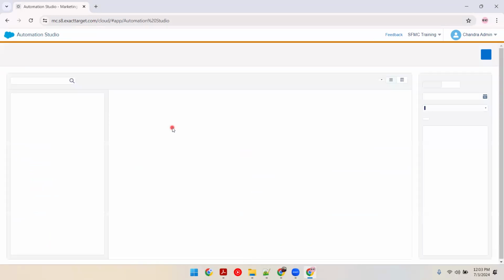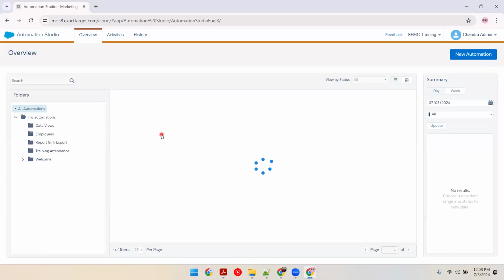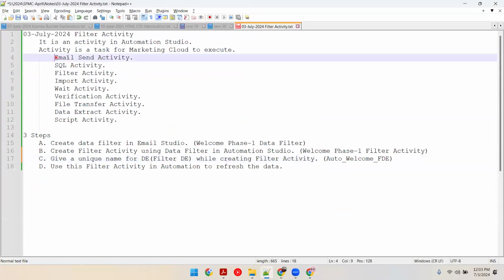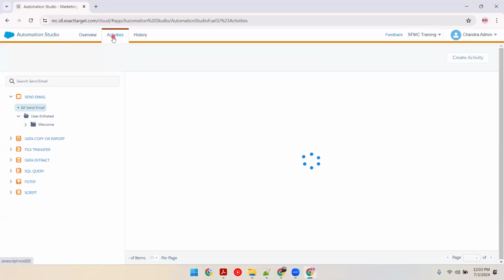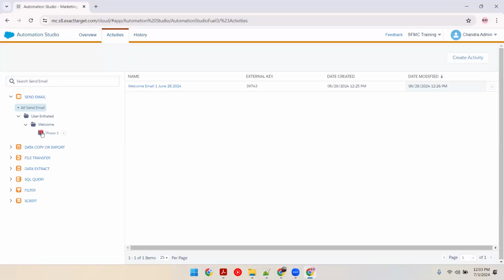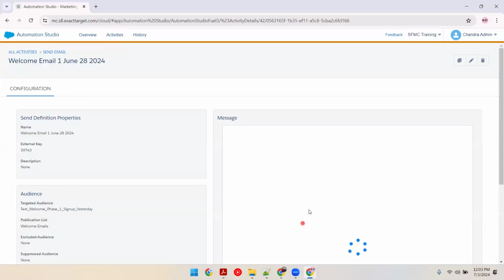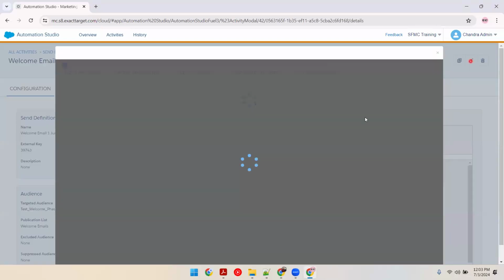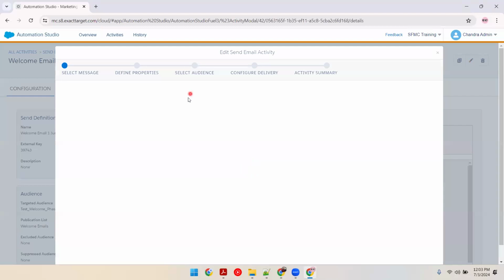Okay. So to do that, I have to just edit the existing activity. We have this activity which will take care of sending the email based on your automation. Go to activities, welcome phase one. I'll just ensure that I'm improvising it. I'll click on edit on the right top.